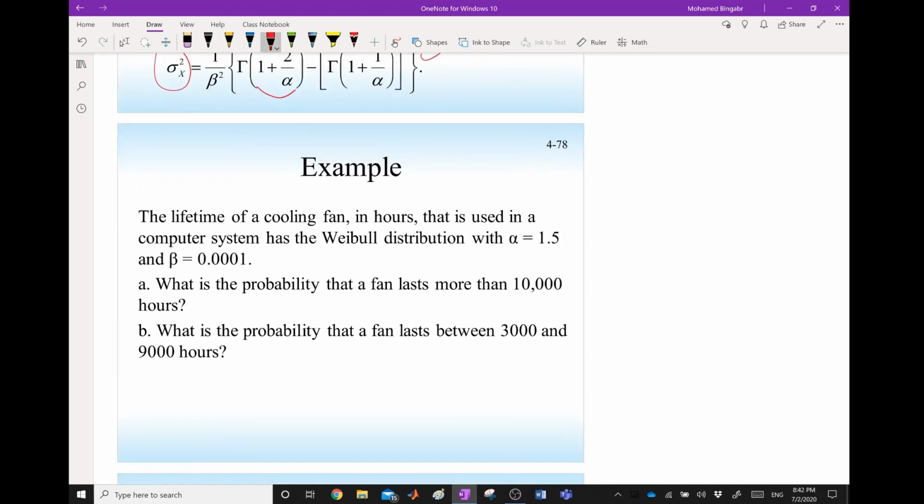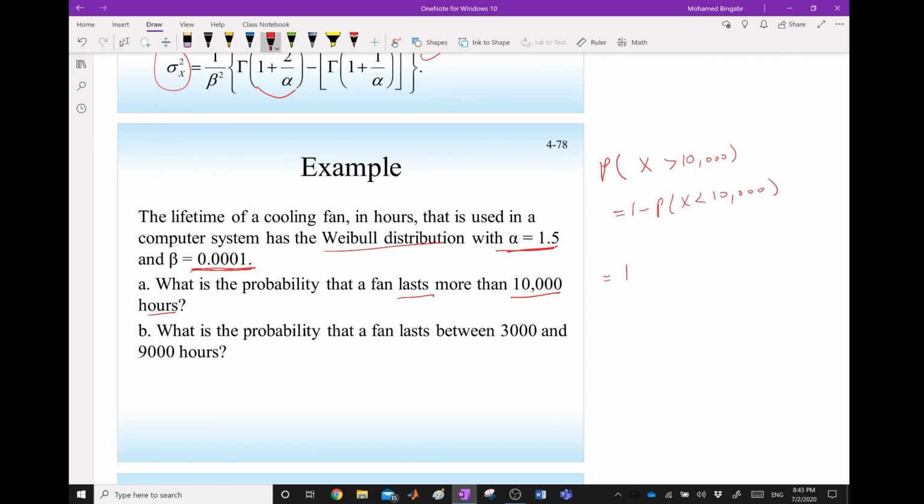In this example, we are not going to go through the detail, but the lifetime of a cooling fan in hours that is used in a computer system has a Weibull distribution with alpha 1.5 and beta 0.001. What's the probability that the fan lasts more than 10,000 hours? So that will be the probability X larger than 10,000 hours. This is the same as 1 minus the probability X less than 10,000 hours.